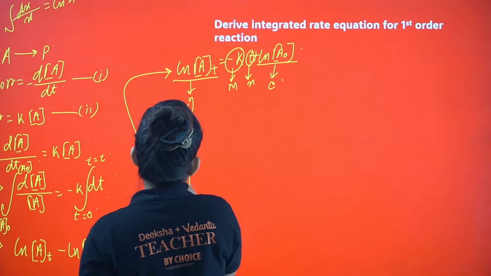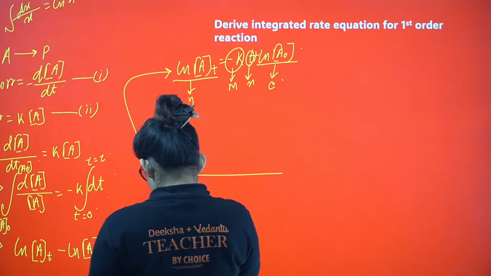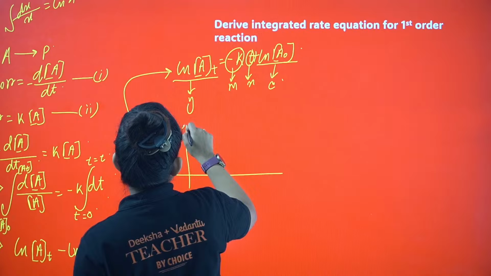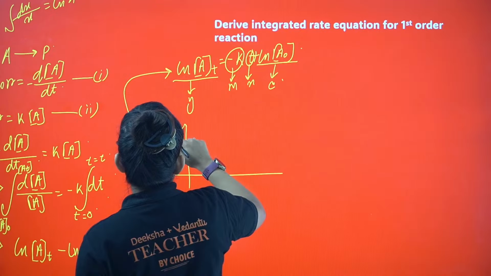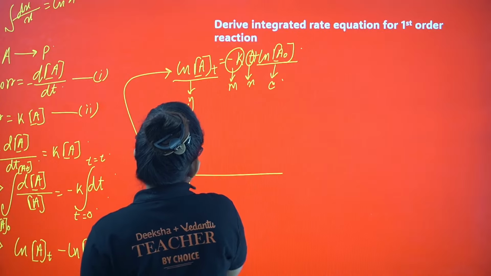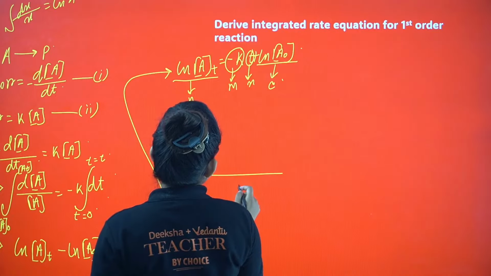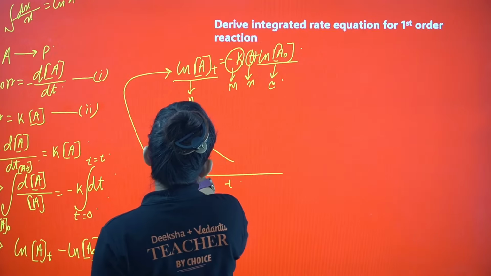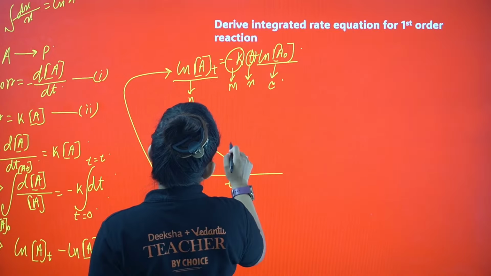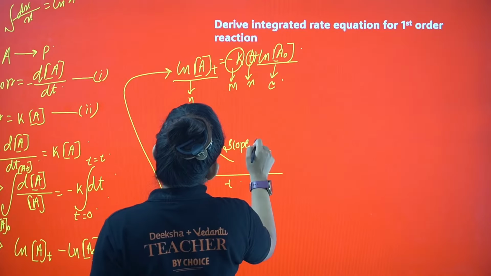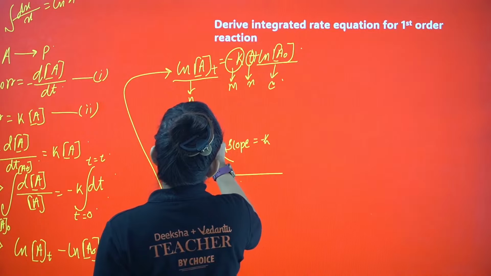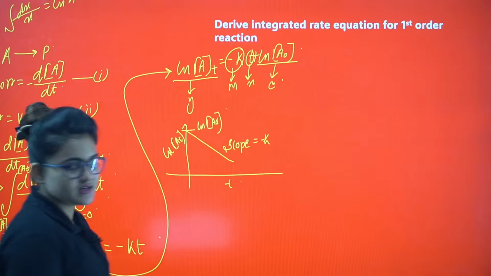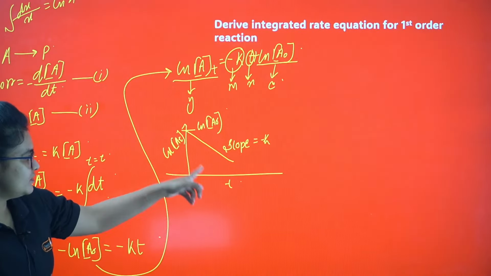So if I want to draw a graph out of it, what do I have to do? I have to keep the y-axis as ln of At, and the x-axis I can take as t. The graph will be something like this. The slope will be minus k, and the intercept should be ln of A0. So what versus what graph? It is ln of At versus t graph.